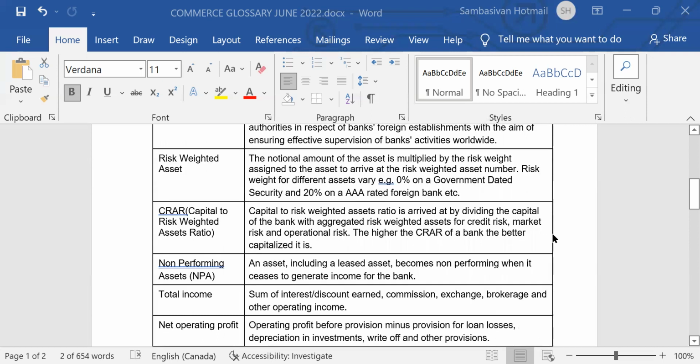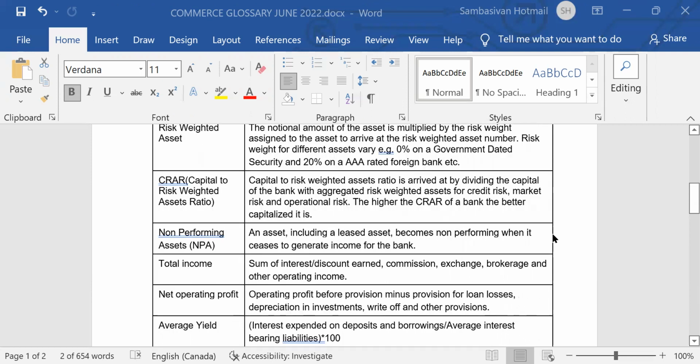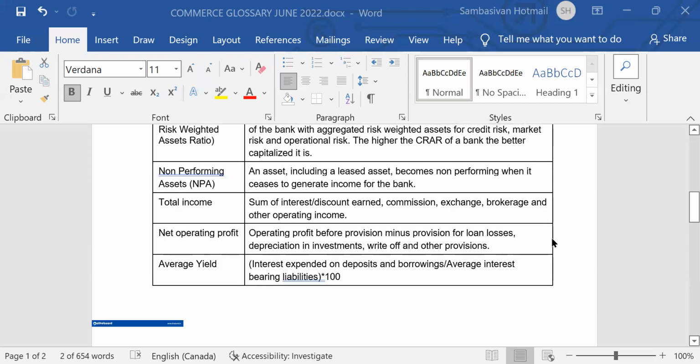Non-performing assets: an asset, including a leased asset, becomes non-performing when it ceases to generate income for the bank. Total income, sum of interest, discount earned, commission, exchange, brokerage, and other operating income. Net operating profit before provision minus provision for loan losses, depreciation in investments, write-off and other provisions.